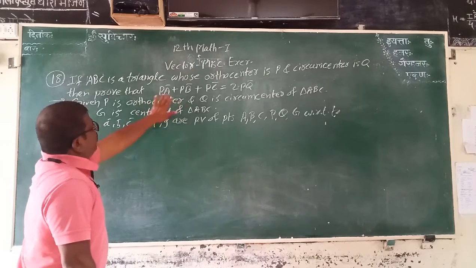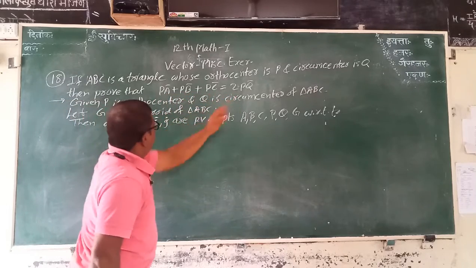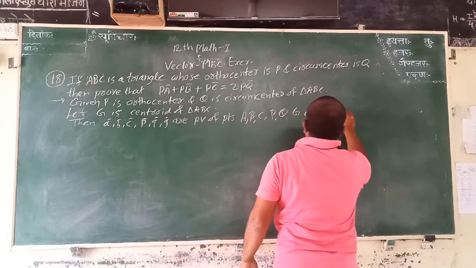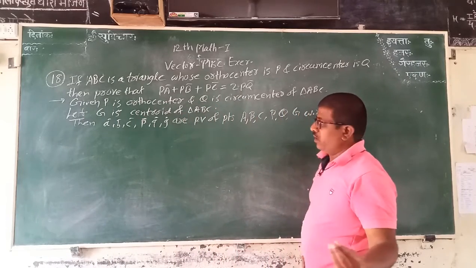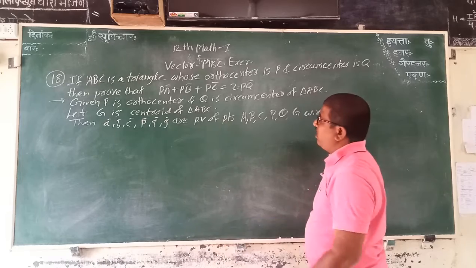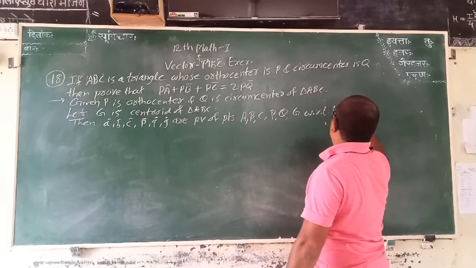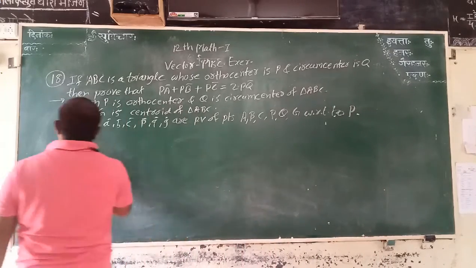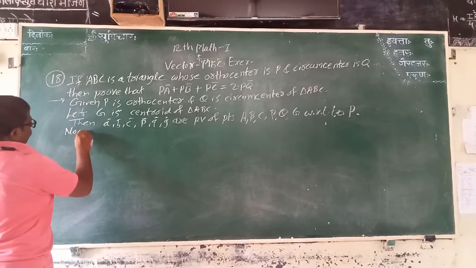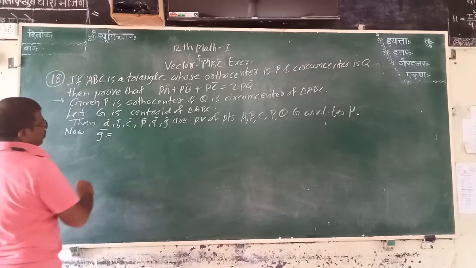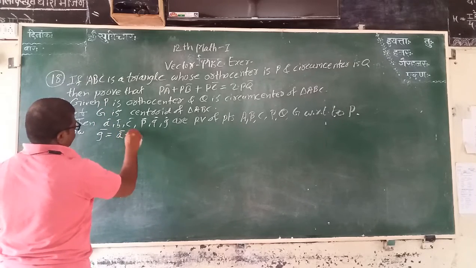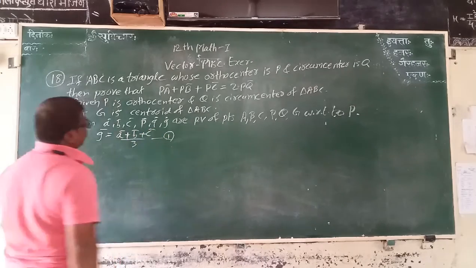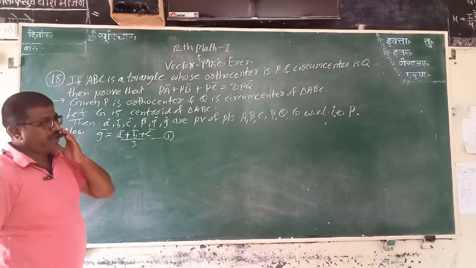Therefore, their PA bar, PB bar, PC bar, then PQ bar, which are the vectors from P to A. Therefore, PA bar is A bar, that is with respect to point P. Now, G bar is equal to A bar plus B bar plus C bar upon 3. This is equation number 1 from the centroid formula.